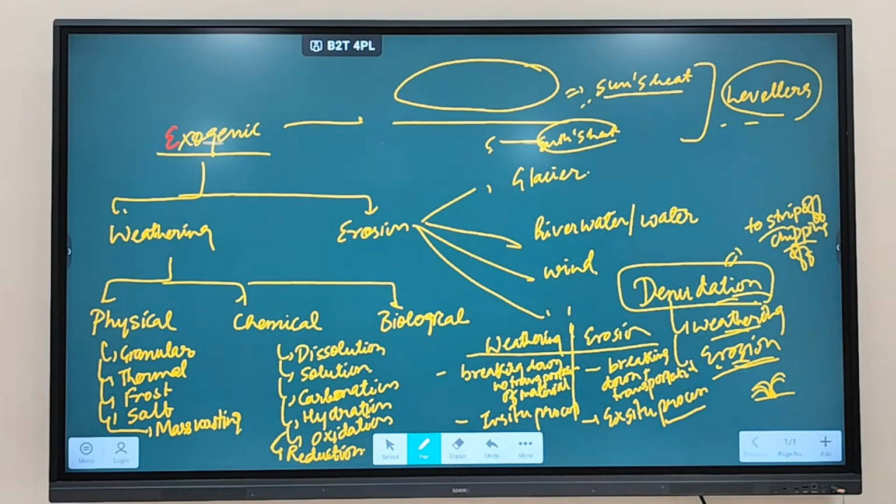So that's why erosion is which type of process? Ex situ process. Eroded material is transported to a different location, while weathering is which type of process? In situ process. Weathered materials are there at the location itself. So that's why weathering is an in situ process, and erosion is an ex situ process. Clear? So this is primarily the difference between weathering and erosion.